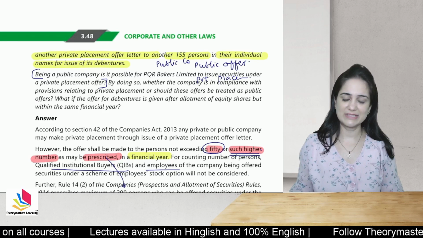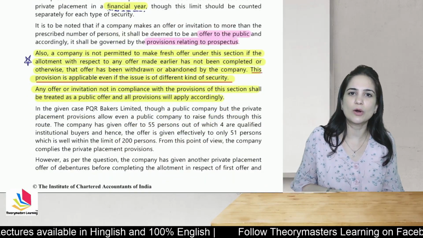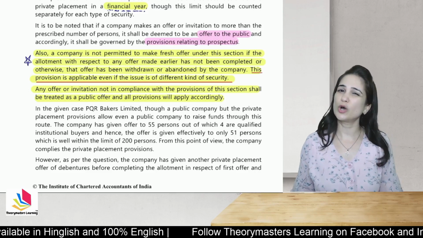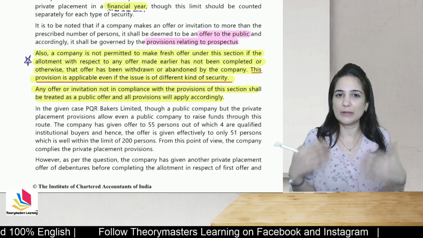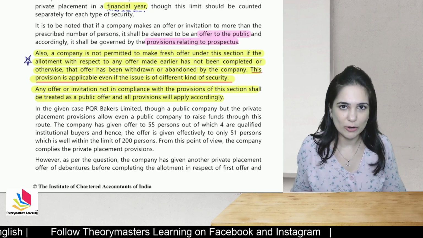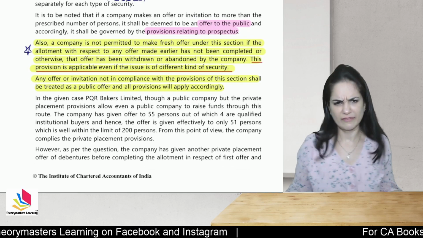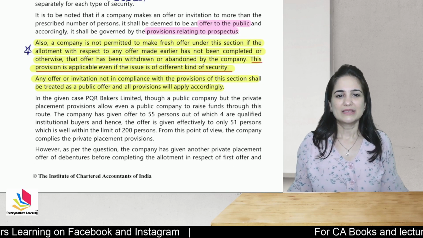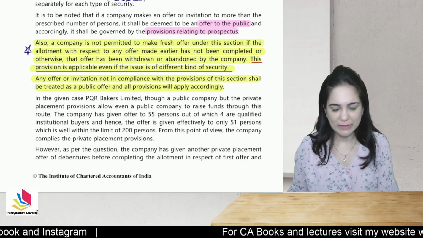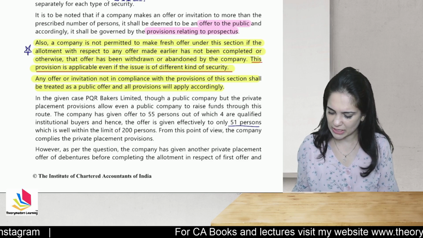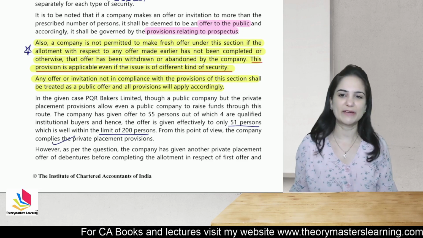Now in this case, they are offering debentures even before they have completed allotment of shares. So they have not complied with the provisions of this section. Both these offers will be considered as public offers. Now, in the given case, though a public company, private placement is allowed. The company has given offer to 55 persons, out of which 4 are QIBs. But even then, 51 is within the limit of 200 persons. So the company has complied with the provisions of private placement.